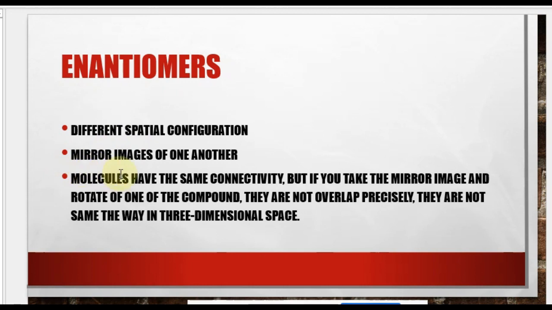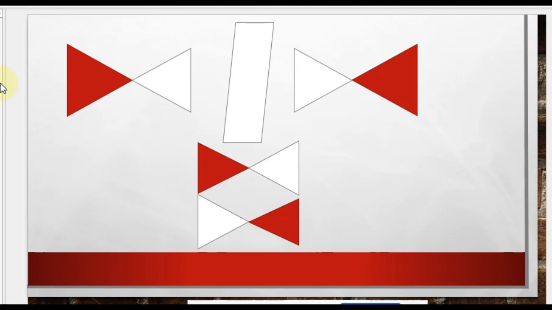Also, enantiomers have the same chemical formula but they are non-superimposable. Just like diastereomers, they are non-superimposable, but diastereomers are non-mirror images, while an enantiomer is a mirror image of one another. So this is my example. So these are enantiomers.